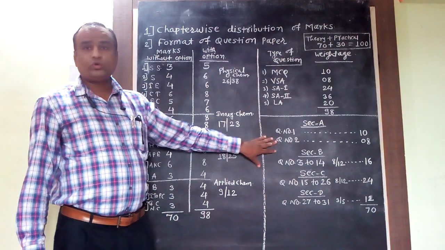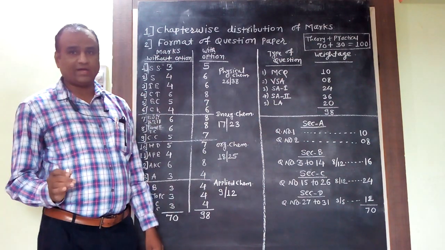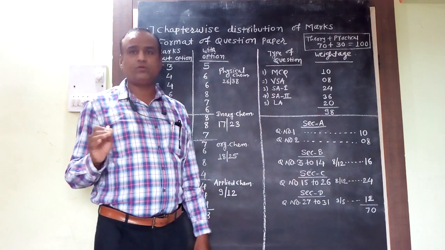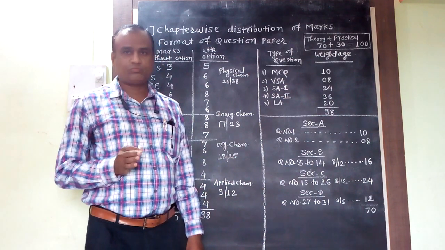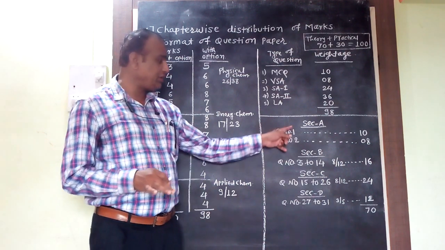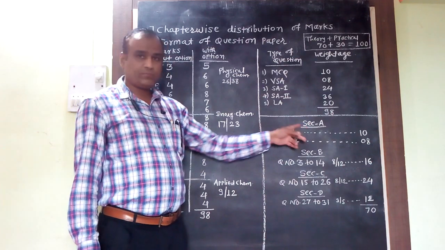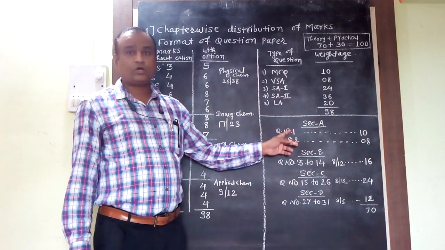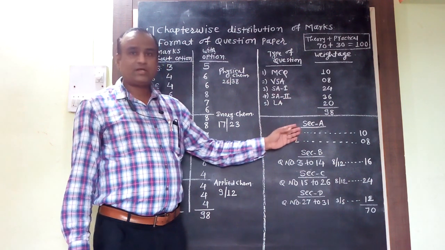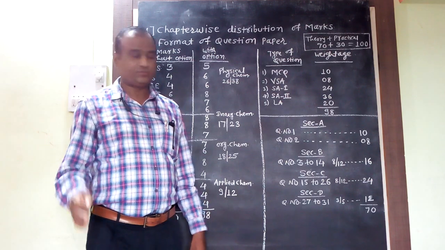Now there are two important points regarding the nature of the question paper. The first point is that 12 to 15 marks weightage is given to the numericals, and as per the board instructions, numericals must be included in each and every section. Now in section A, in question 1, two numericals are expected. You are familiar that there are 10 MCQs, out of which 2 MCQs are based on numericals.